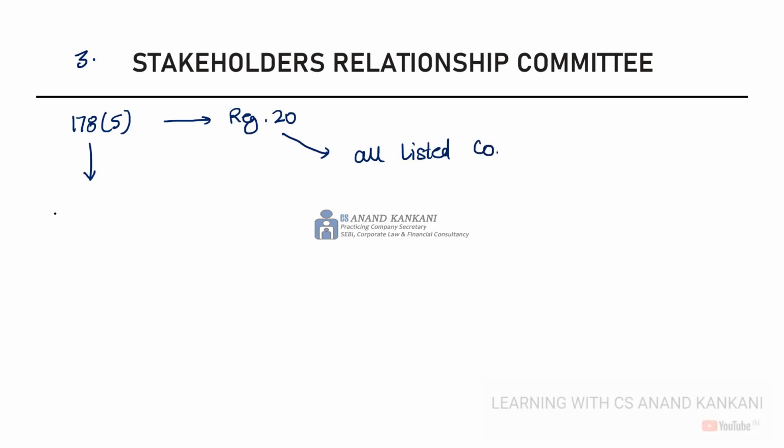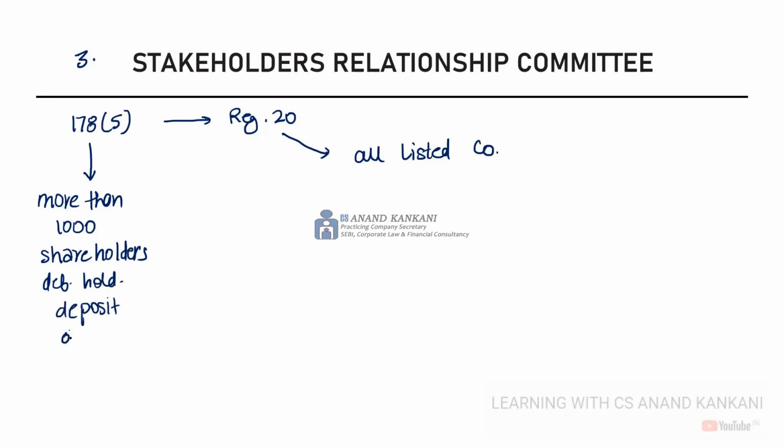However, the Companies Act mandates the constitution of the stakeholder relationship committee when the company has more than 1,000 investors. More than 1,000. Now, I've used the word investors, however, in the act, the word is not investors. Why have I used the word investors? Because it says more than 1,000 shareholders, debenture holders, deposit holders, or other security holders, right?